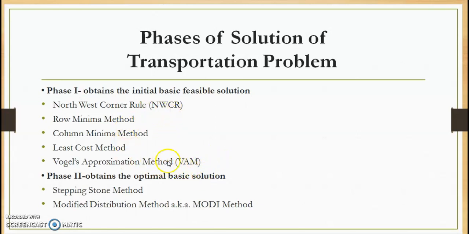Once the IBFS is obtained, the next step is to check the optimality of the solution. There are two methods for checking the optimality of the solution. The first is the stepping stone method, and the next is the MODI method, that is the modified distribution method. We will discuss, in the course of time, as per our syllabus, the modified distribution method for obtaining the optimum solution to the transportation problem.